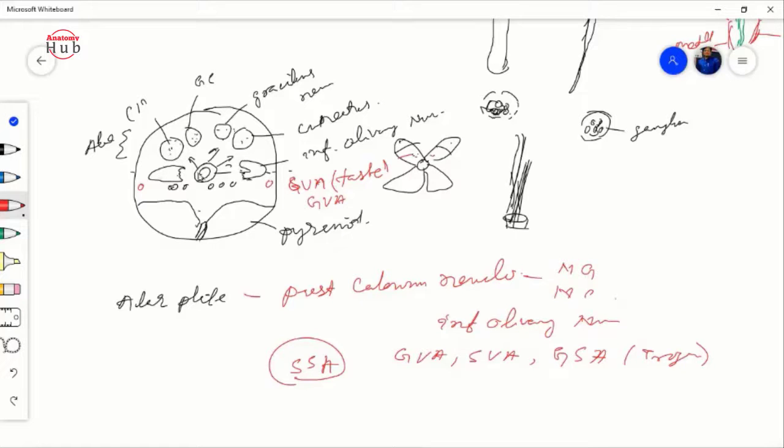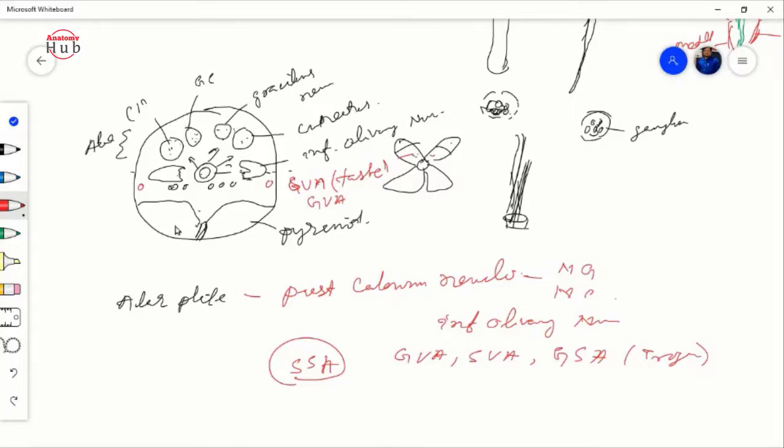Anterior to that, another piece of nuclei is present. They are known as your inferior olivary nucleus. And just anterior to that, you will find these small pieces of nuclei that carry your general visceral afferent, special visceral afferent, general somatic afferent, and the special somatic afferent. So these nuclei will be present over here. So this is the story of your alar plate.